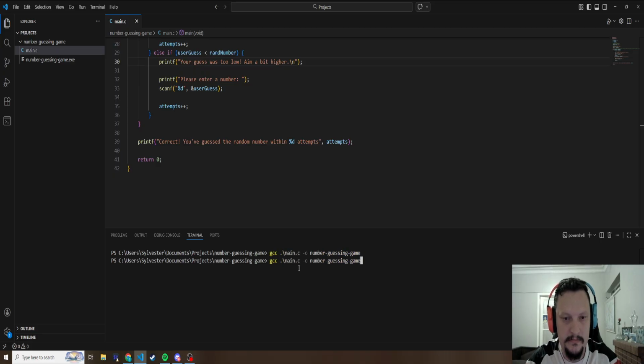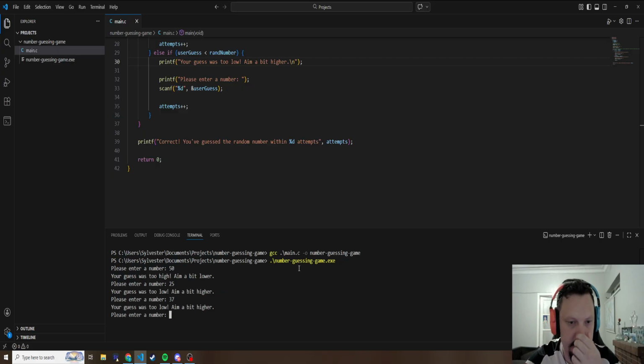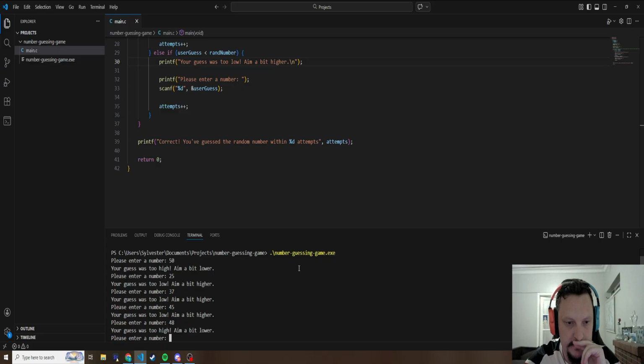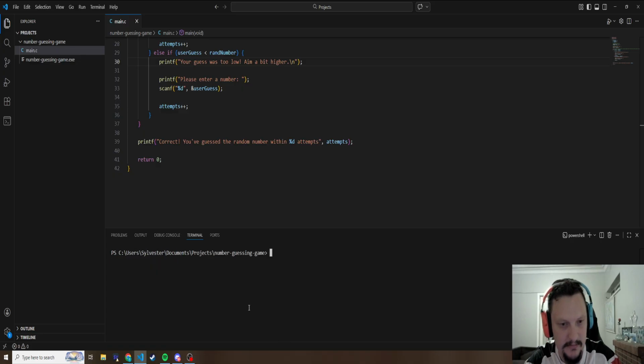So we build, we run, we enter a number. So this could be anything from 1 to 100. So let's go middle, 50. Too high. Let's go middle, 25. Too low. Let's go 37. Too low. Let's go 45. Too low. 48. 47. 46. There we go. Correct. You've guessed the number in 6 attempts. I think that's that. I'm surprised.